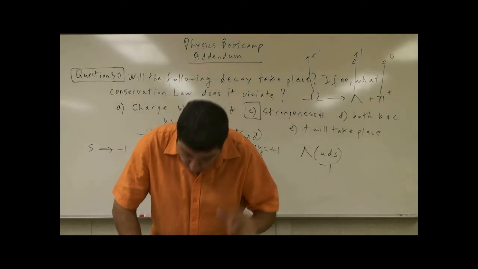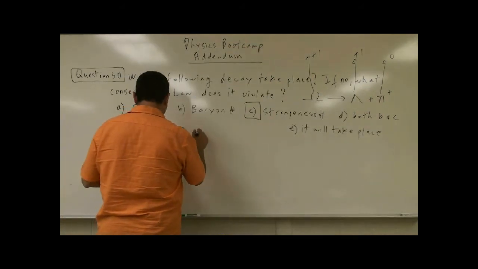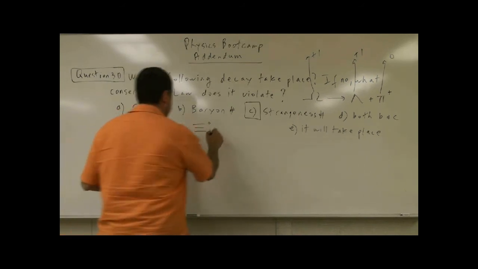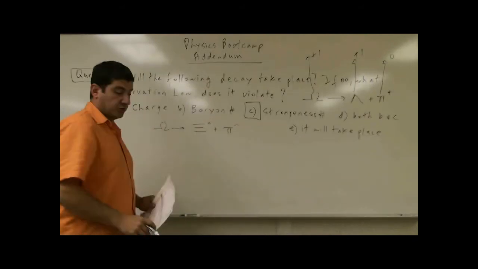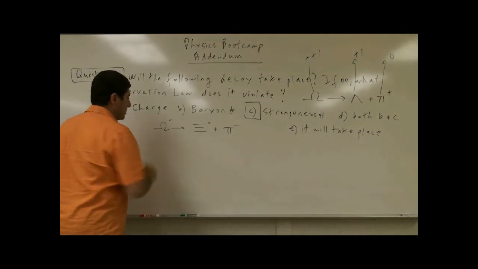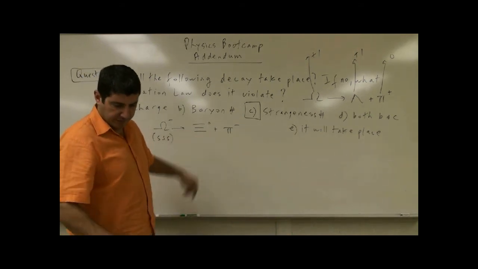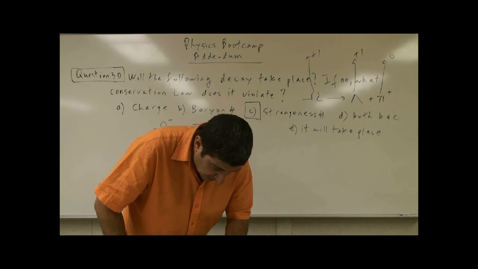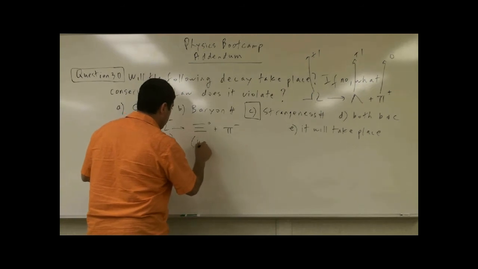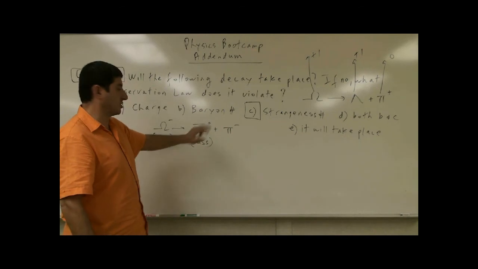One possible decay mode is this. The omega goes into the chi, it's written like this, plus pi minus. So this is an accepted decay form of the omega minus. Let's write down the quark makeup, sss. The chi, we talked about that before. It's a baryon, and its quark makeup is up, strange, strange. So that would be 2/3 minus 1/3 minus 1/3 charge. So it's a neutral charge.